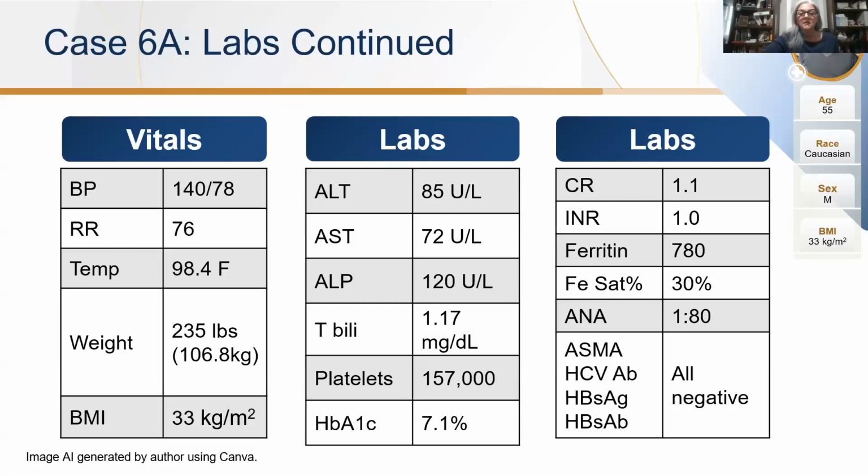Review of labs shows elevated ALT and AST at 85 and 72. Alk Phos is within normal range. Total bili slightly elevated, 1.17, and platelets at 157 are trending down. A1C is 7.1%. Creatinine is well controlled, 1.1. INR is well controlled at 1.0. Ferritin and ferritin saturation are within normal, and ANA mildly elevated at 1 to 80. The remainder of his autoimmune labs and his viral exam are all negative.